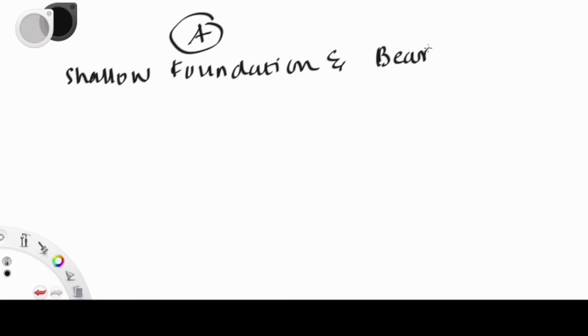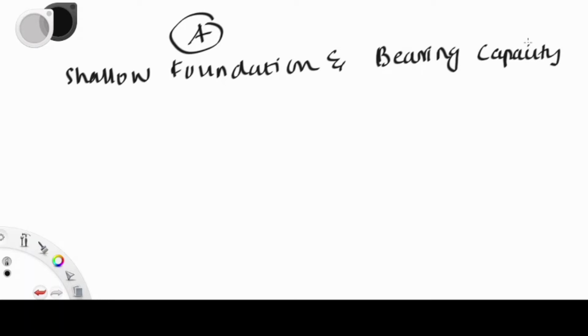In A category, you can find shallow foundation and bearing capacity. This is very important. First, you should study what bearing capacity is and its various terminologies. Next is Terzaghi's bearing capacity, which is very, very important for all examinations. You should learn the assumptions and formulas, everything with Terzaghi's bearing capacity theory.